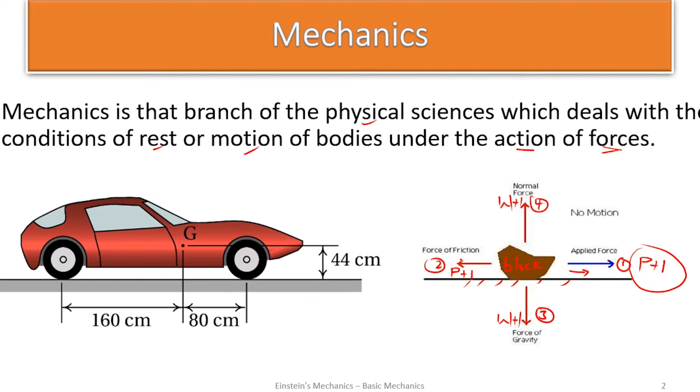So let's assume this force to be P. This force should be P. So I can say this force P, I'm choosing this side to be positive and all forces this way should be negative. So this P plus a negative force should be 0 and the condition is what? Satisfied. So for a body to be at rest, we should know that the condition to make it happen is that the forces acting on it horizontally must sum up to 0 and vertically must sum up to what? 0. And this block satisfies that condition.